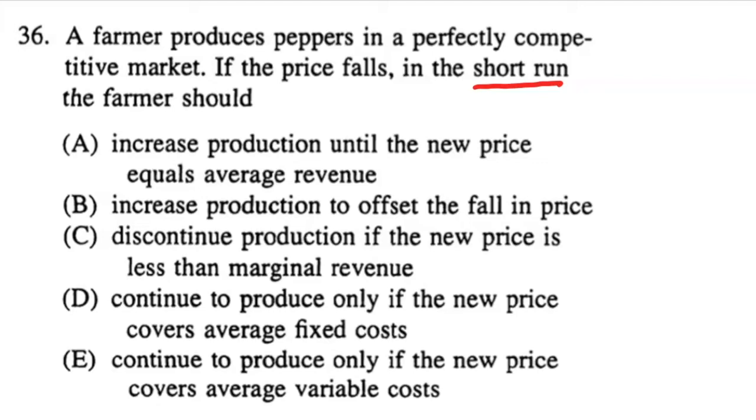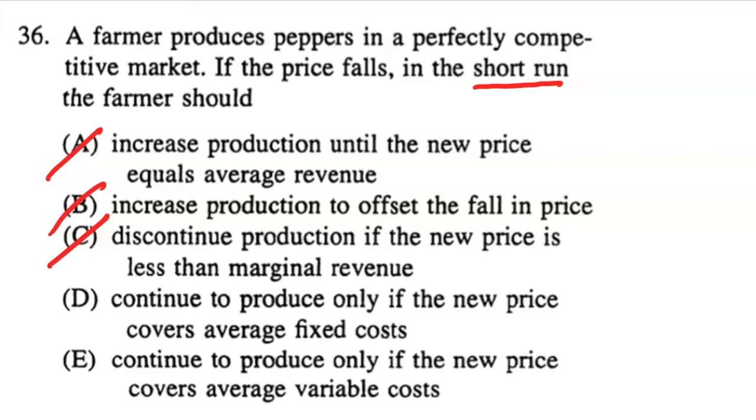Because if you increase or decrease production, that is a long run thing, right? So A is incorrect. Increase production, that is a long run thing. Incorrect. Discontinue production, that is a long run sort of thing, right? So we're left with D and E, and they're both relatively the same, right? D stands for continue to produce only if the new price covers the average fixed costs, and E, continue to produce only if the new price covers average variable costs.